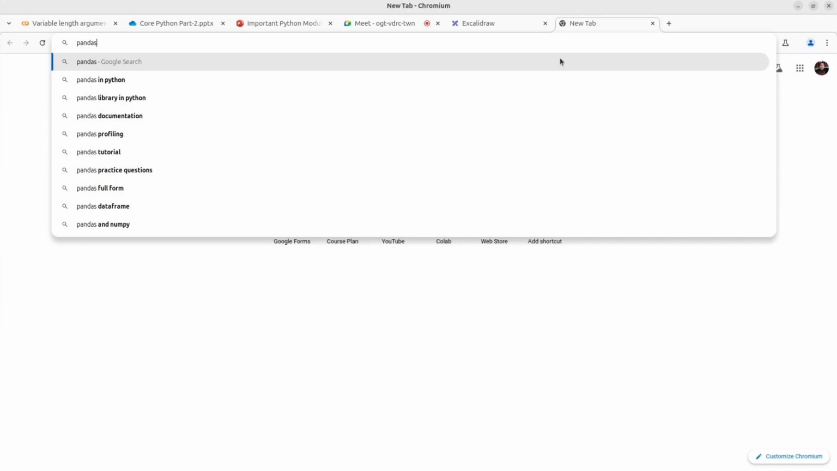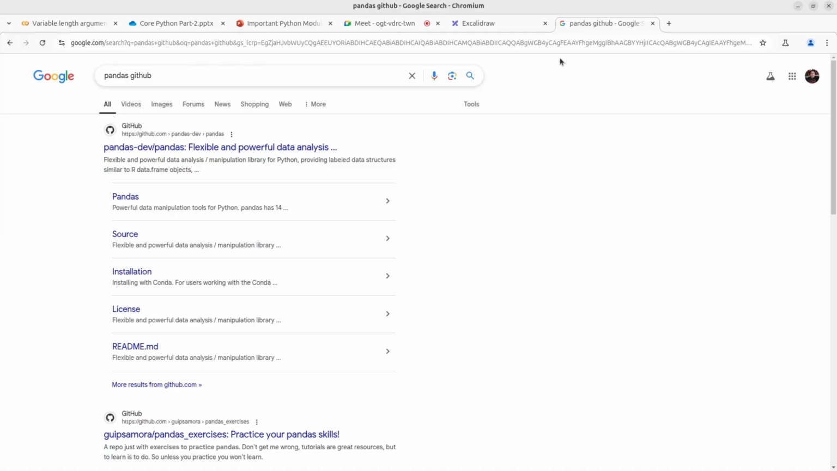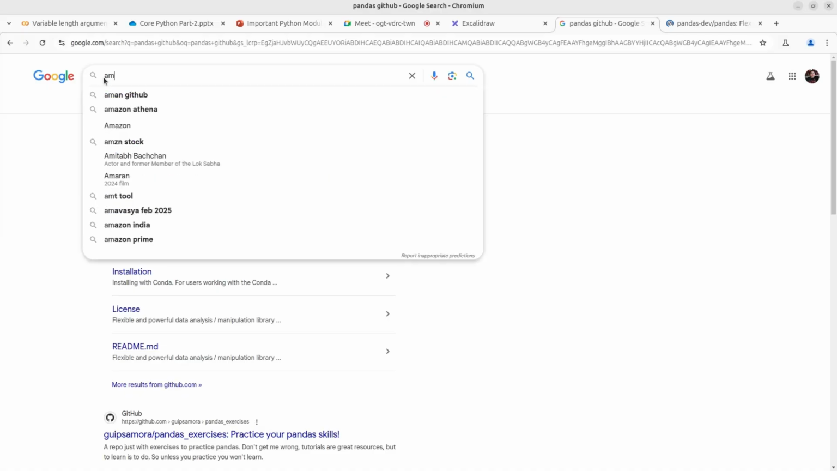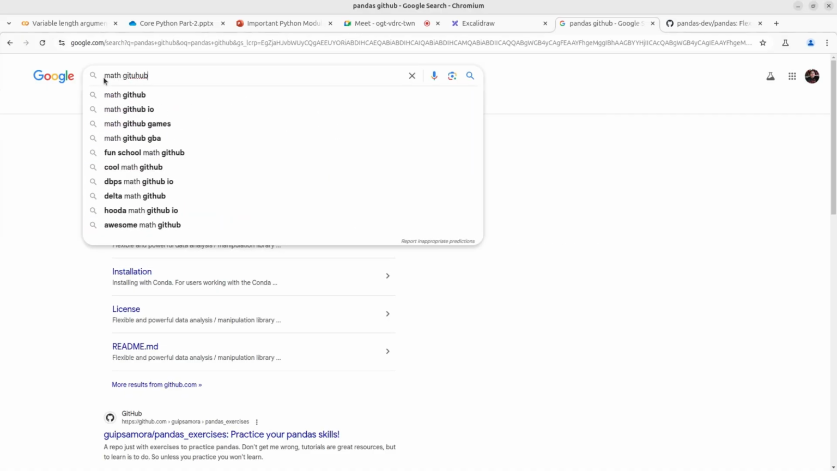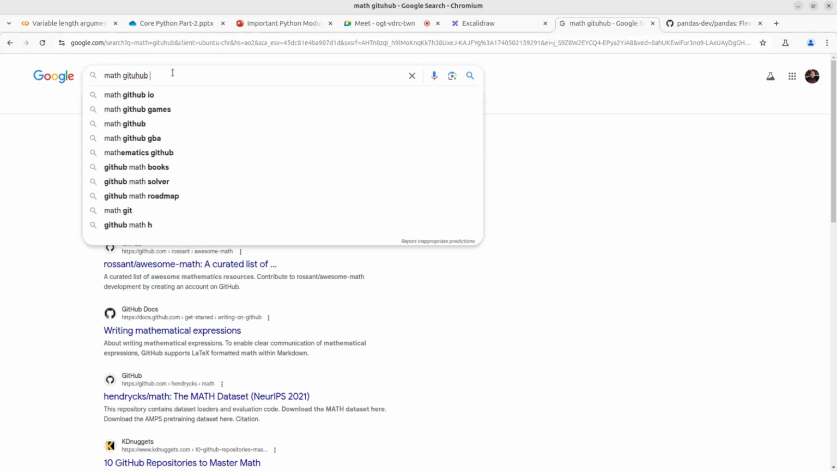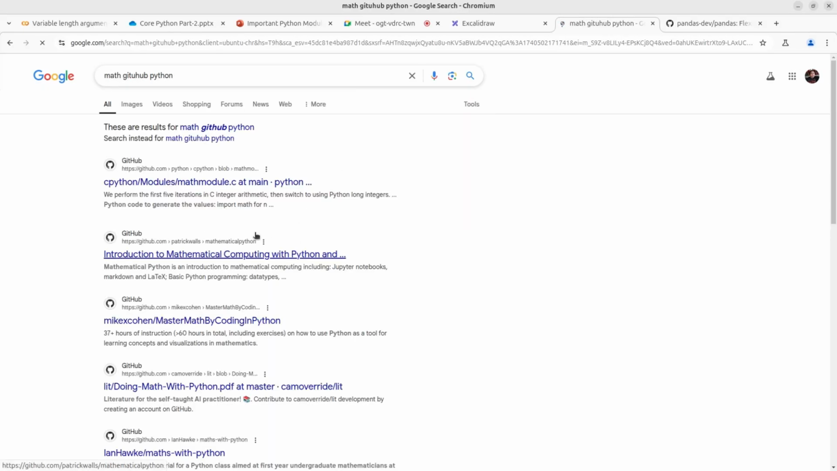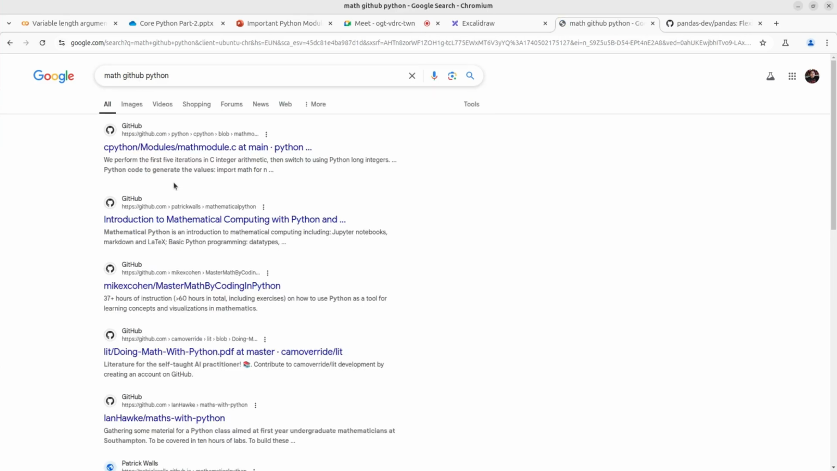Pandas. Okay, Pandas GitHub. You can check any library, no issues in that. Let me open math GitHub. Let's try. I have no idea whether it is on GitHub or not. Math Python. Okay, CPython module, math module in C. No, because this is a module. This is a library. Let's open this.